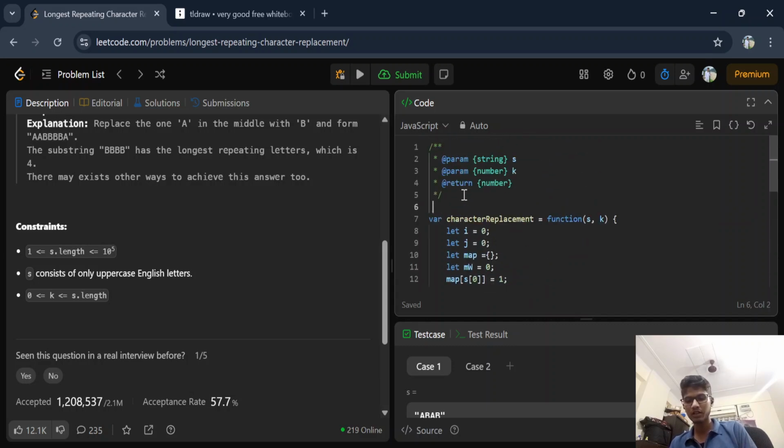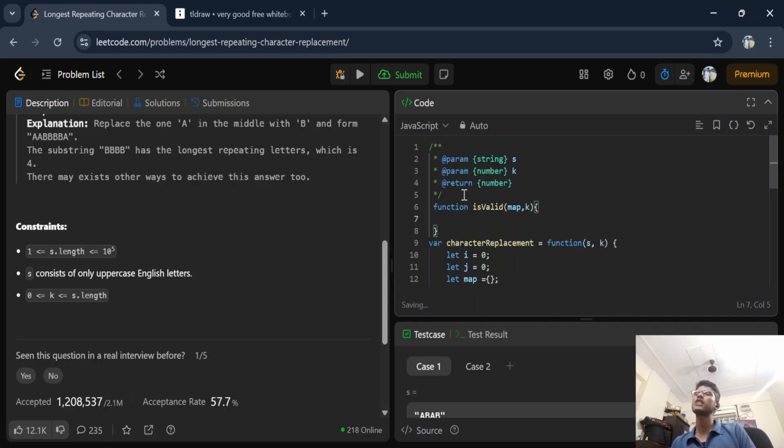The isValid function. Again, okay, I'm making a lot of spelling mistakes. isValid will take what? map, k. Yes. Now I will do what? So how can I check? We have a function in JavaScript. Let keys equal, I'm writing it as k only, k equals